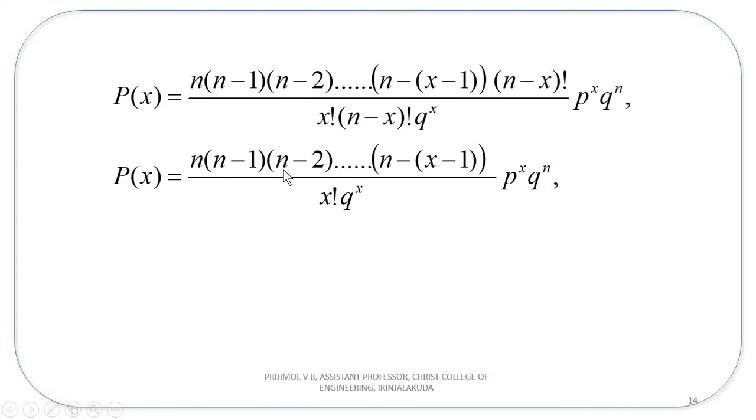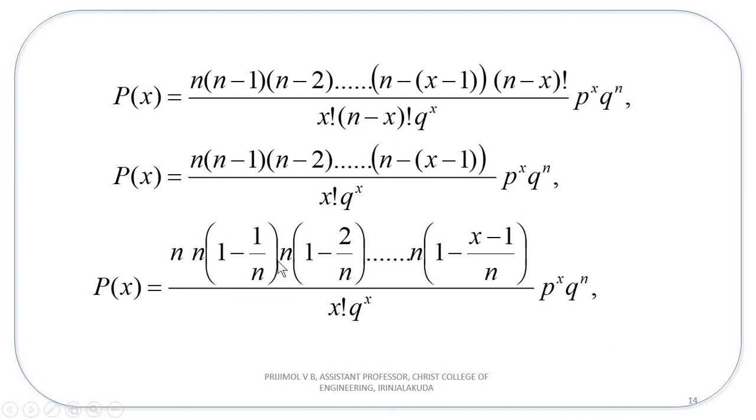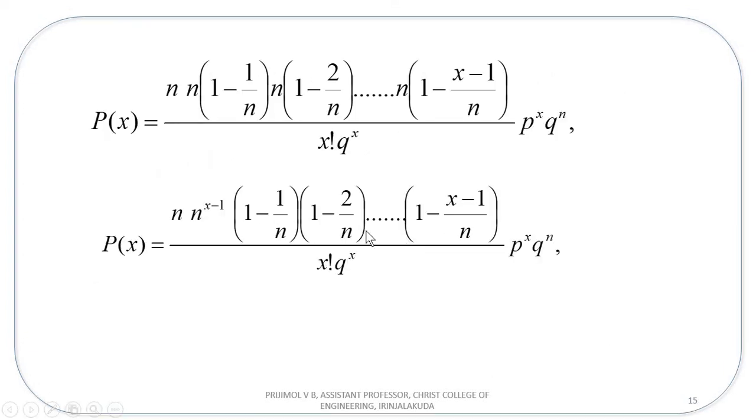Now you can take n common from the numerator terms. From each small bracket, you take n as a common factor. And you know these small brackets, there are x minus 1 terms. There are x minus 1 small brackets, isn't it? So the common factors which we have taken, n, will now have the power n raised to x minus 1. See, n raised to x minus 1 because we have taken n common from x minus 1 small brackets. You can simplify these two, so you will get n raised to x.